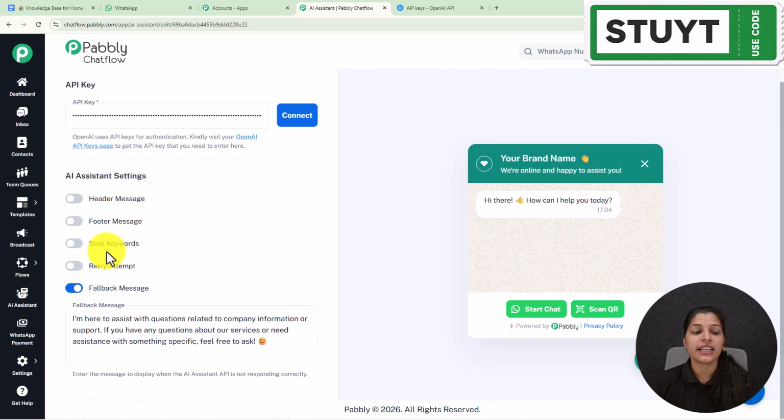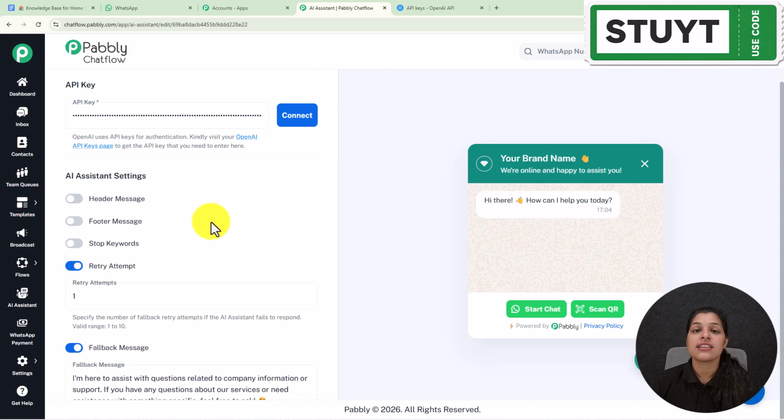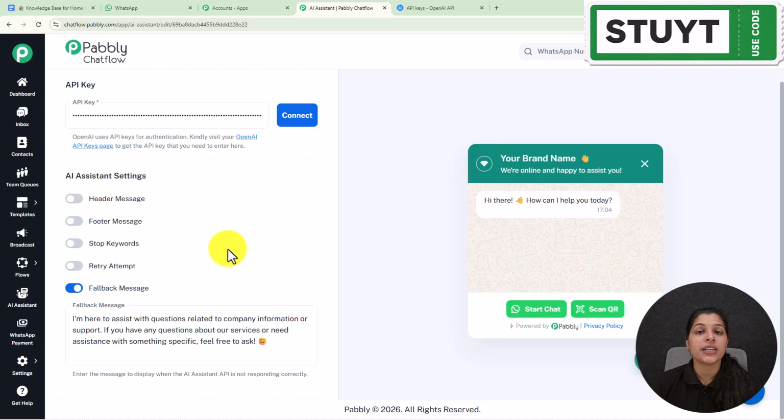And afterwards we are getting this option for retry attempt. So retry attempt basically specifies the number of fallback retry attempts if the AI assistant fails to respond, and the valid range of this retry attempt is from 1 to 10. So you can enter the number from 1 to 10, but I'm going to keep it as disable.